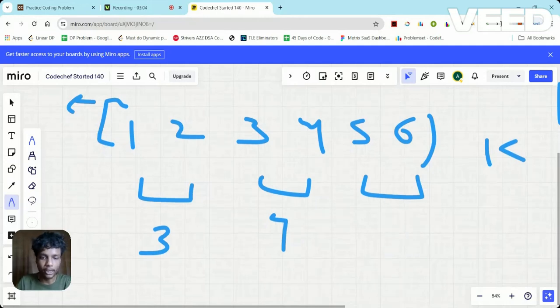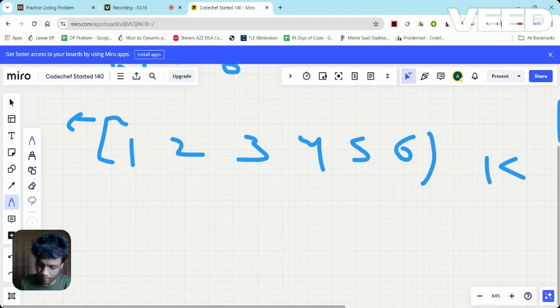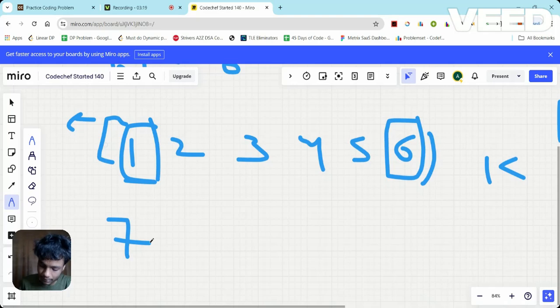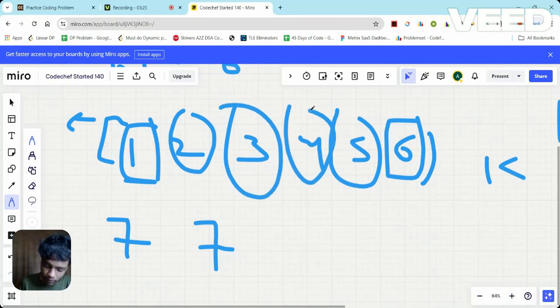Can I divide in any other way? Let's say if the permutation was something like, if I choose 6 from here and 1 from here, it is going to give me 7. If I choose 2 from here and 5 from here, it is going to give me 7. If I choose 3 from here and 4 from here, it is going to give me 7.